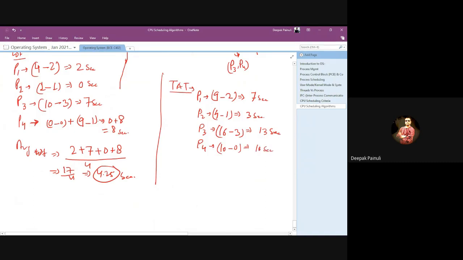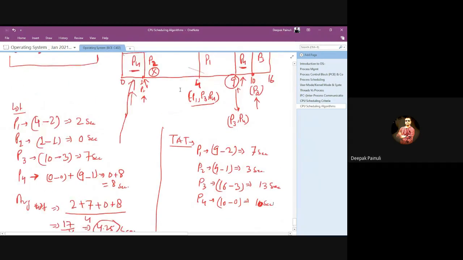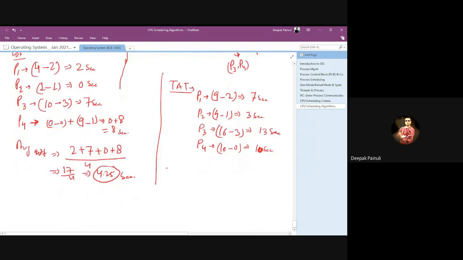So in the case of turnaround time calculation, you need not worry about multiple appearances of that process, right? So now the average turnaround time will be 7 plus 3 plus 13 plus 10 upon 4. That will be 33 by 4, 8.25 seconds.